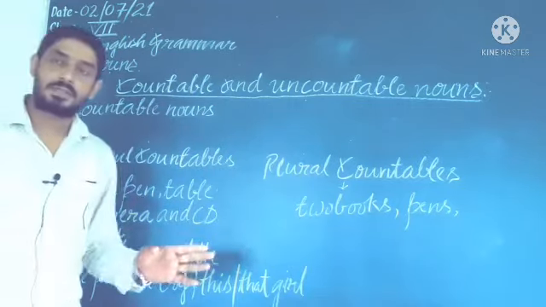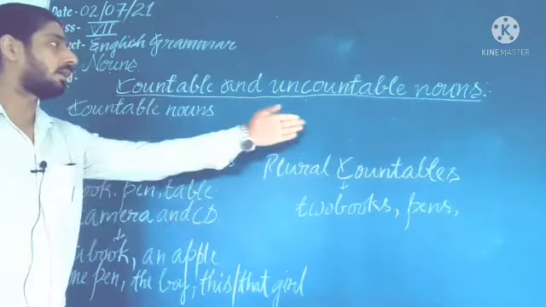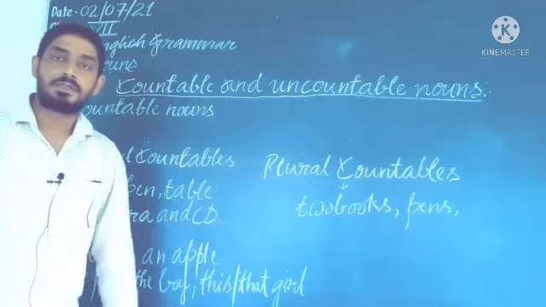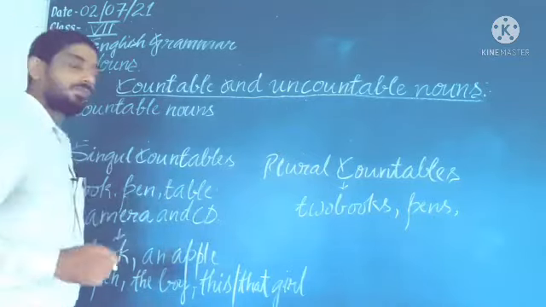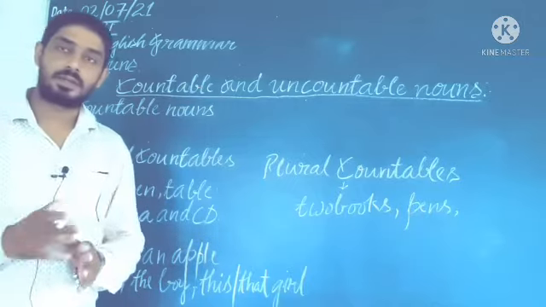From the names, countable and uncountable, you will be acquainted that countable means which we can count.